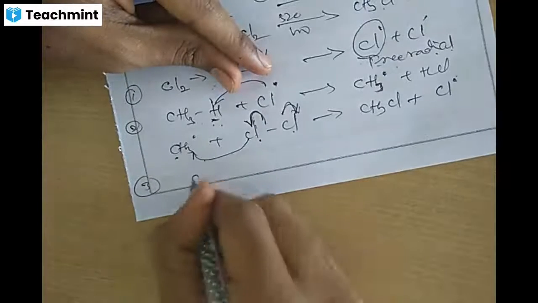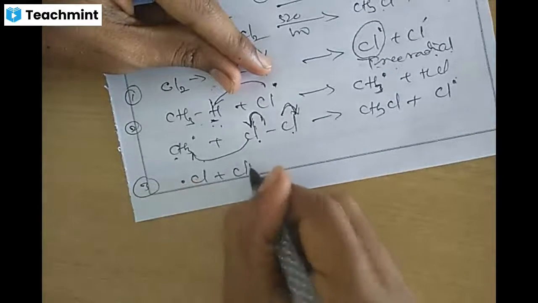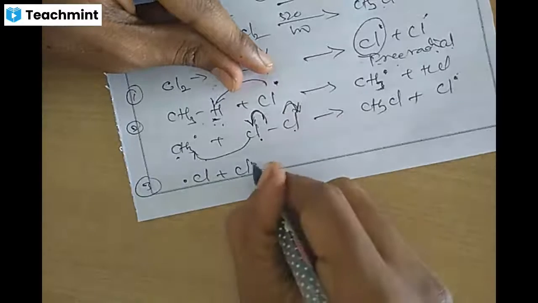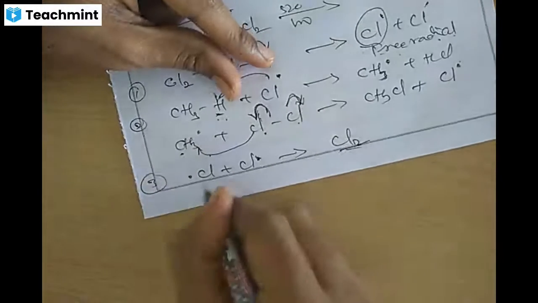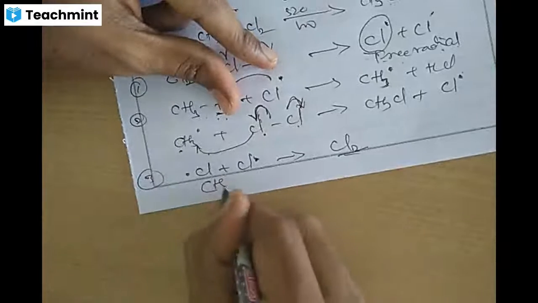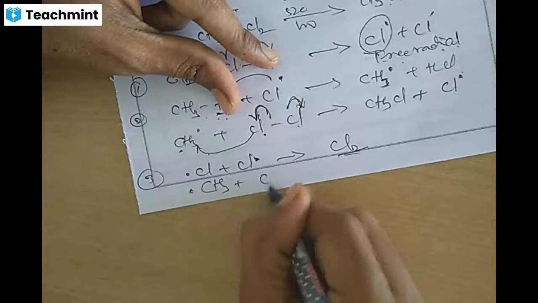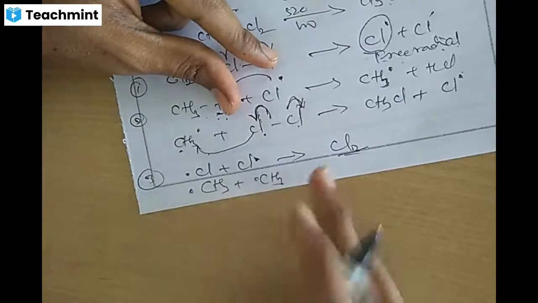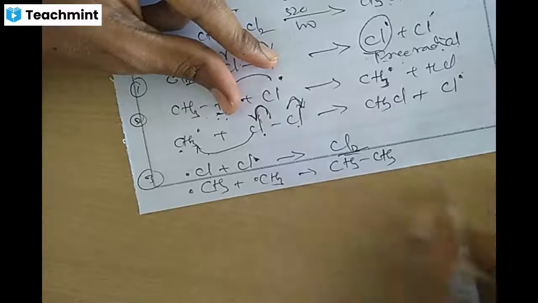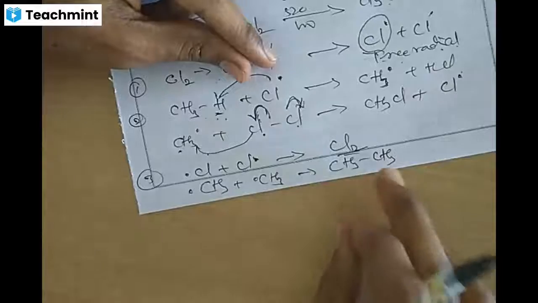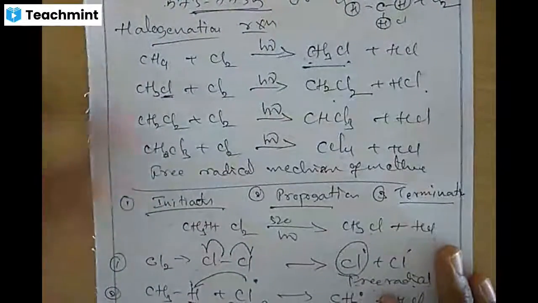At last, the third one, termination. In termination, Cl free radical, Cl dot and Cl dot, will be combined together to form Cl2. The CH3 dot free radical and the CH3 dot free radical combined together will form C2H6. This is the chain termination. So the reaction mechanism is this.